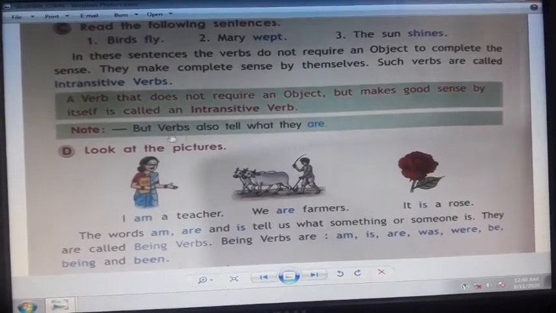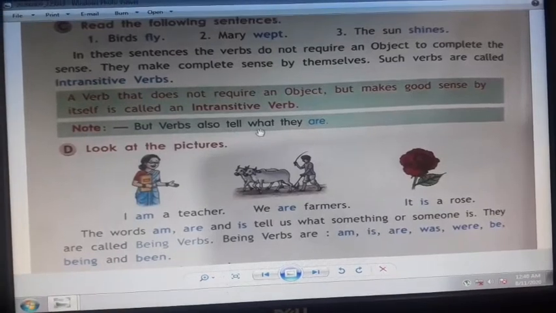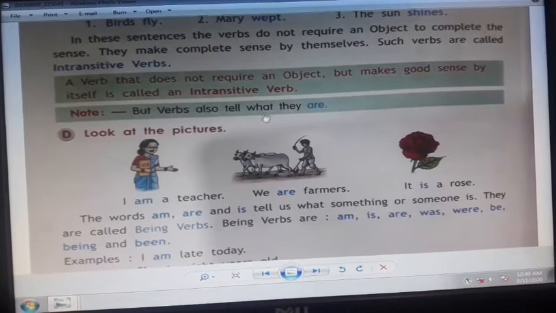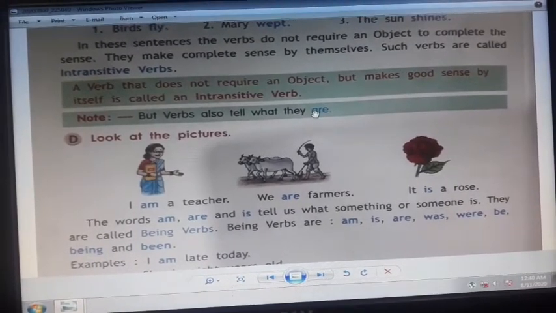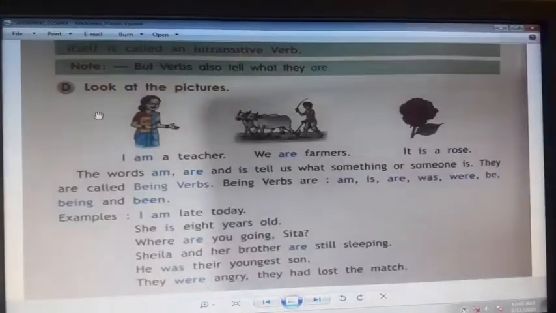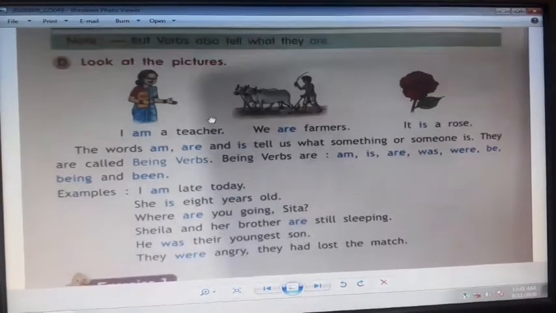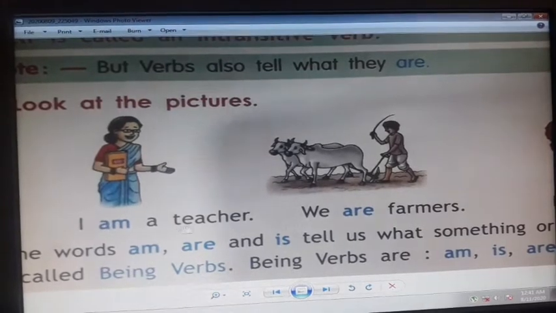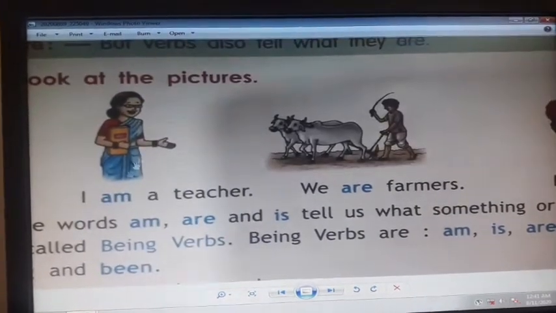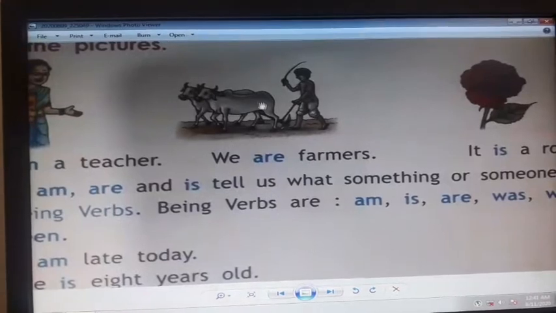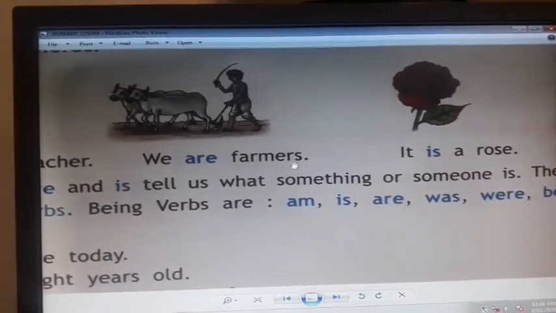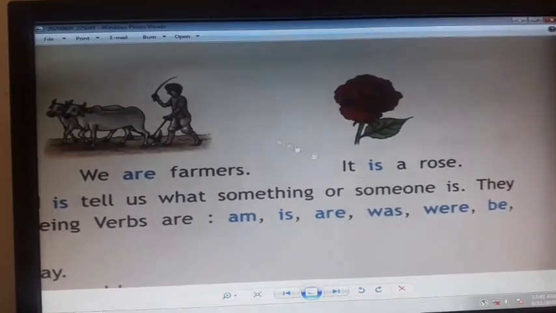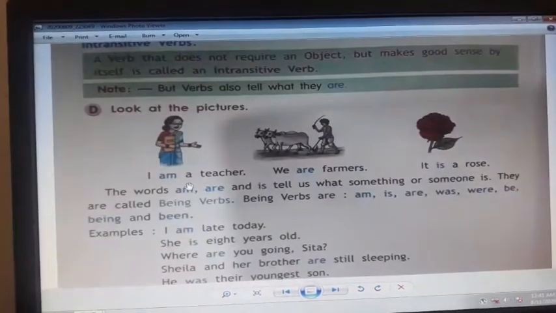Note, but verbs also tell what they are. So the next category is D, verbs that tell what they are. Look at the pictures. In the first picture, the lady says, I am a teacher. In the second, we are farmers. In the third one, it is a rose. So, is, are, and am.